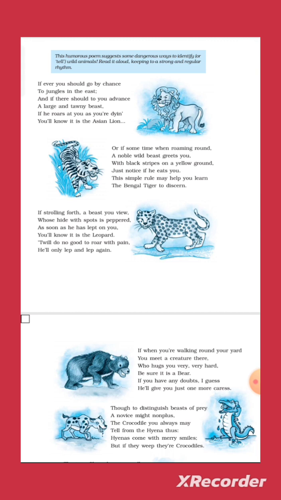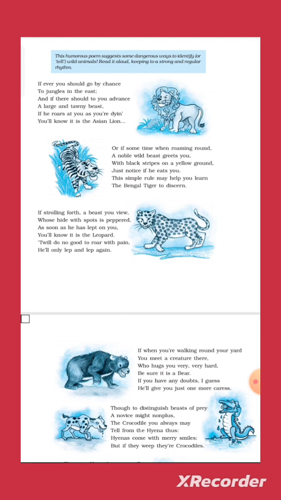So let's start, and now we are going to talk about the key points of this poem. The poem's title is How to Tell Wild Animals. So the very first point of this poem may be that the theme of the poem is the identification of wild animals and how an encounter with them will end. The poet describes the encounters in a humorous way.